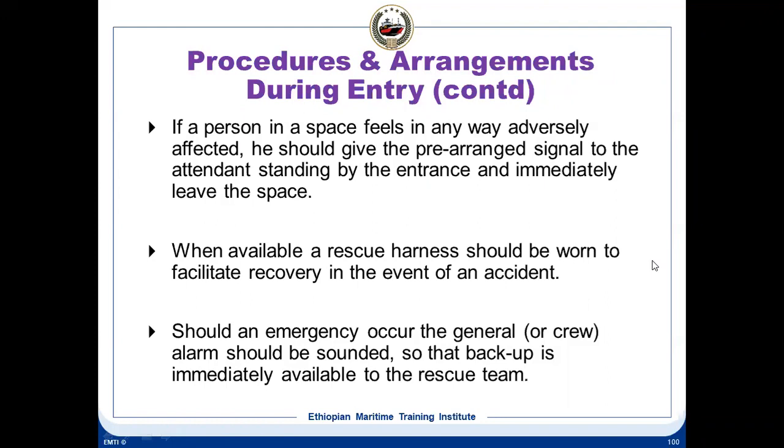The backup team is immediately available, and of course the seniors can also come and take charge of the situation, so that a proper rescue can be carried out.